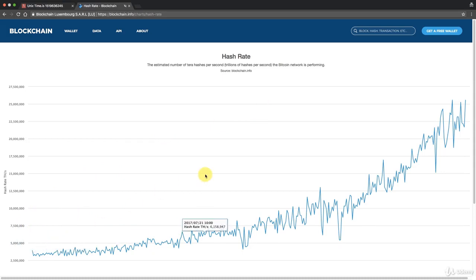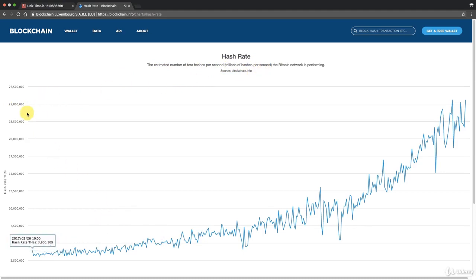So the current hash rate looks like it's 25, right? 25 million. It looks like it's 25 million hashes per second. No, this is the current hash rate of the whole network, and it is shown here in terahashes per second, trillions of hashes per second.